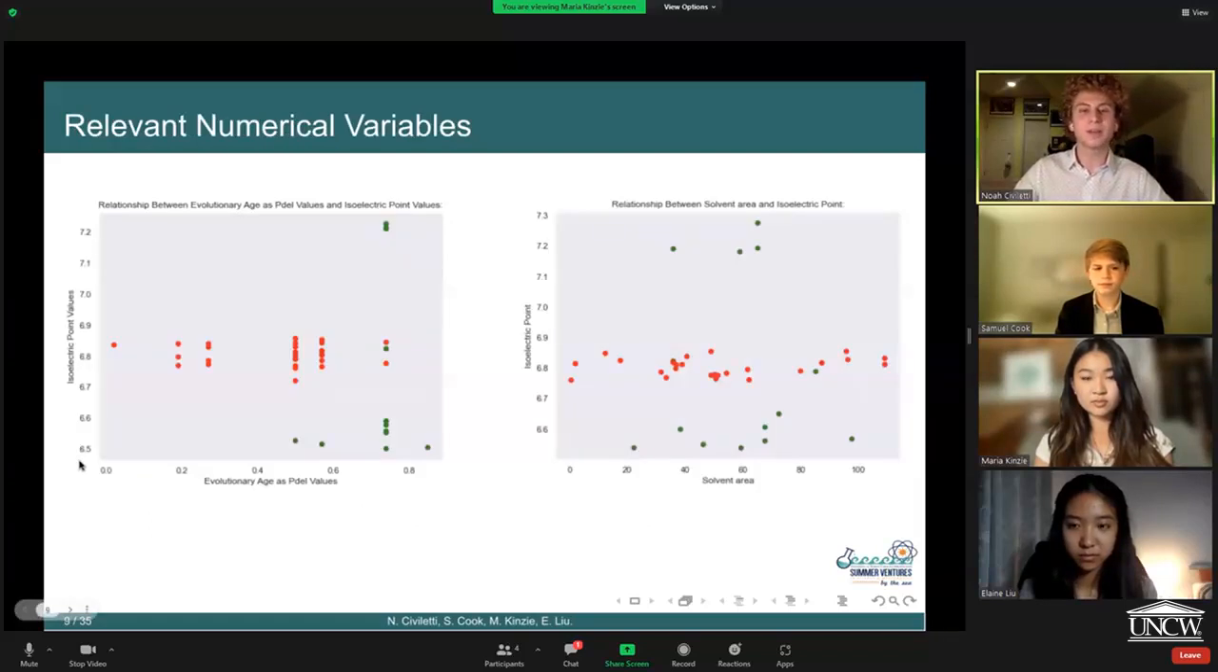Before looking into models to classify the mutations into the positive and negative groups, we decided to do an exploratory data analysis where we compared a bunch of different variables together to see if we could find any relationships. On the screen right now are some relationships we thought were important. We found that evolutionary age as PDEL and isoelectric point, and solvent area and isoelectric point, showed a relationship. You can see the red points are the negative group, the group that did not have hereditary cataracts. They all have an isoelectric point of about 6.7 to 6.8, and all of the positive mutations are away from this value.